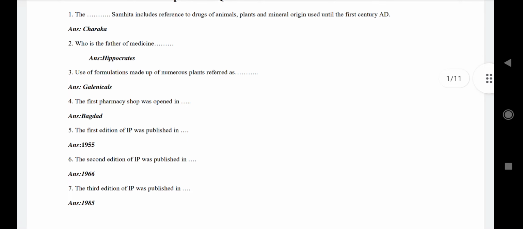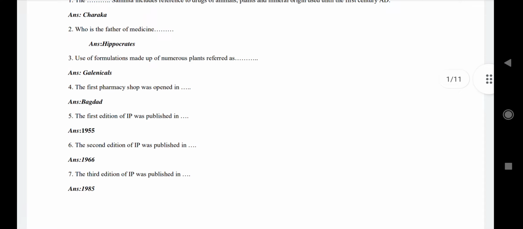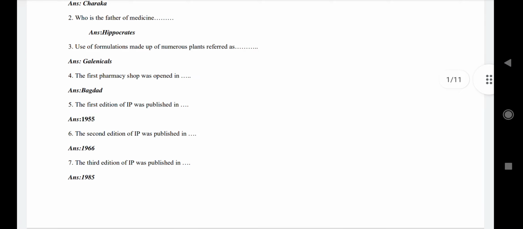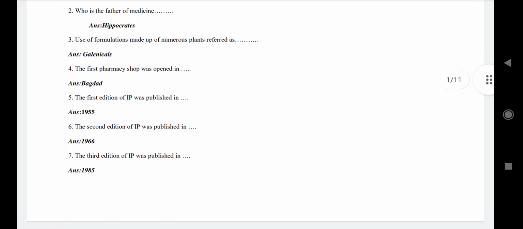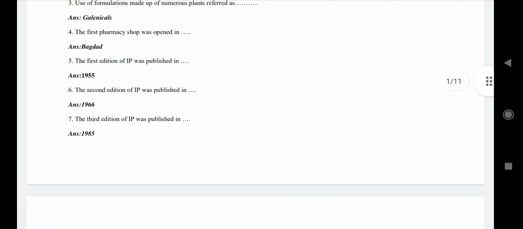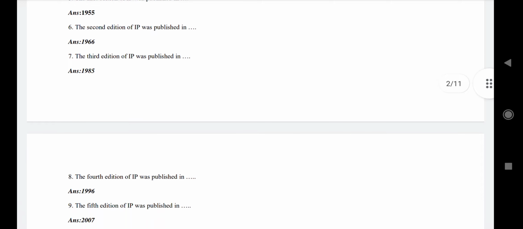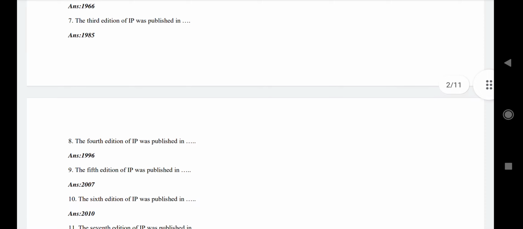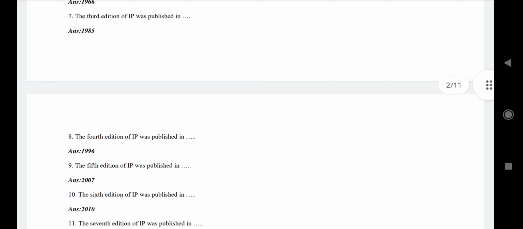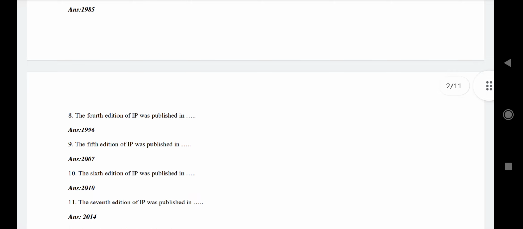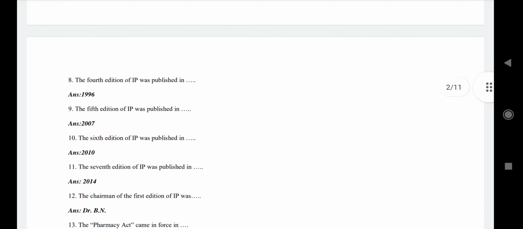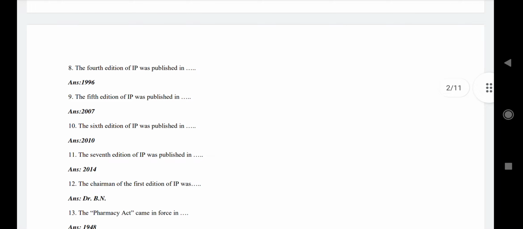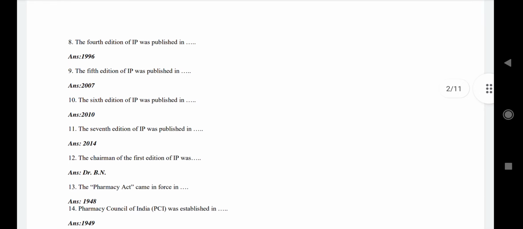The first edition of IP was published in 1955. The second edition of IP was published in 1966. The third edition of IP was published in 1985. Question number 8: The fourth edition of IP was published in 1996. The fifth edition of IP was published in 2007. The sixth edition of IP was published in 2010. The seventh edition of IP was published in 2014.